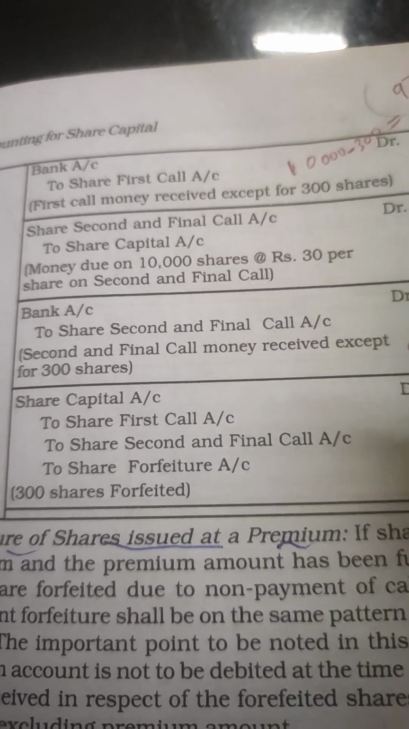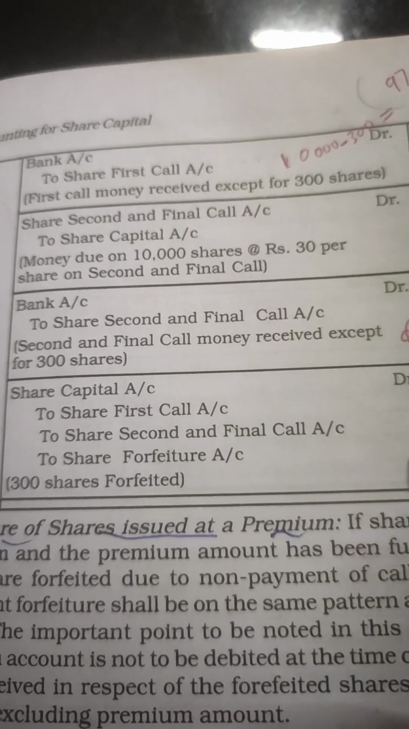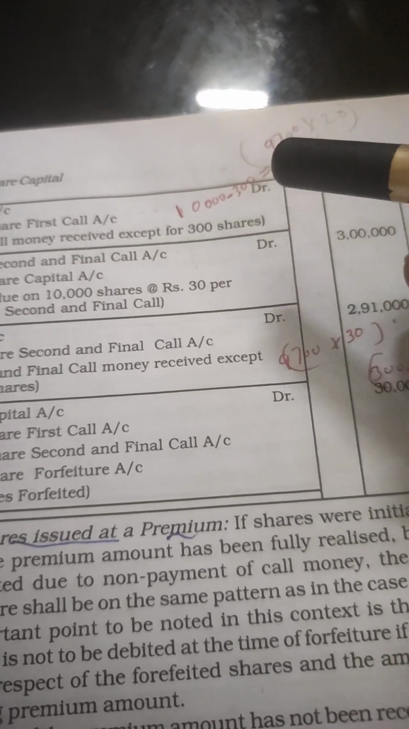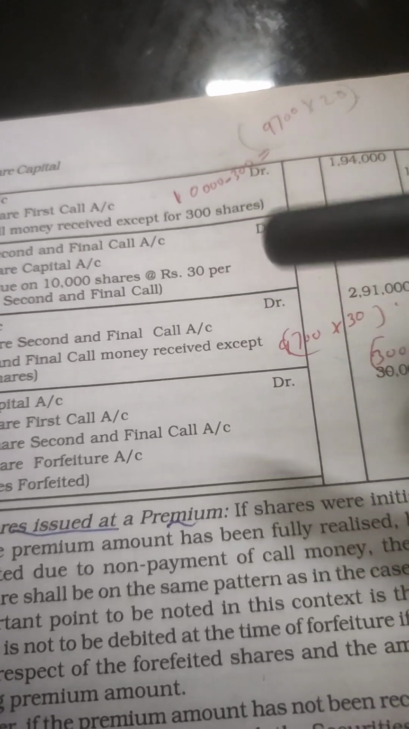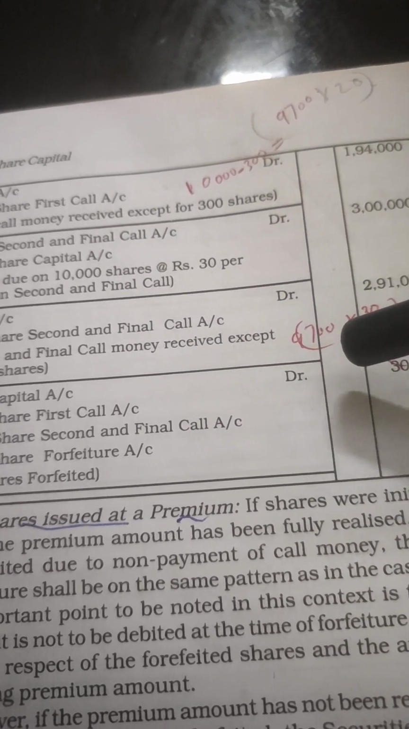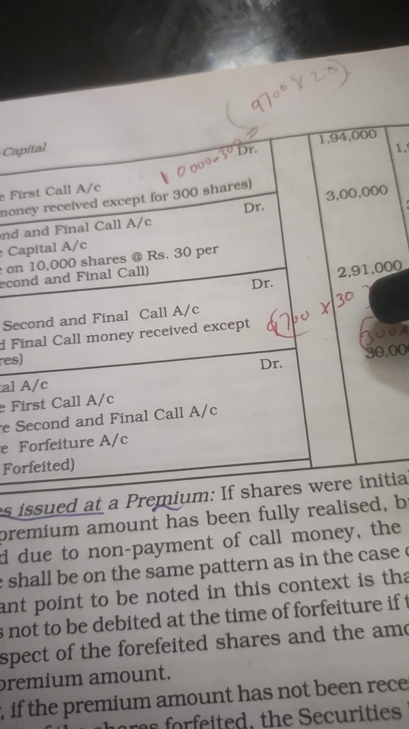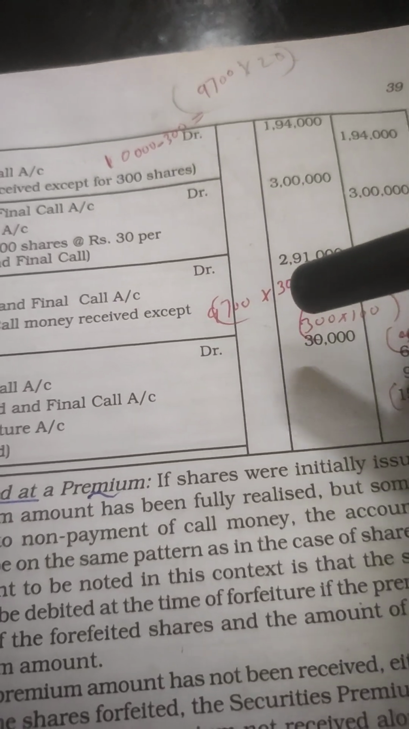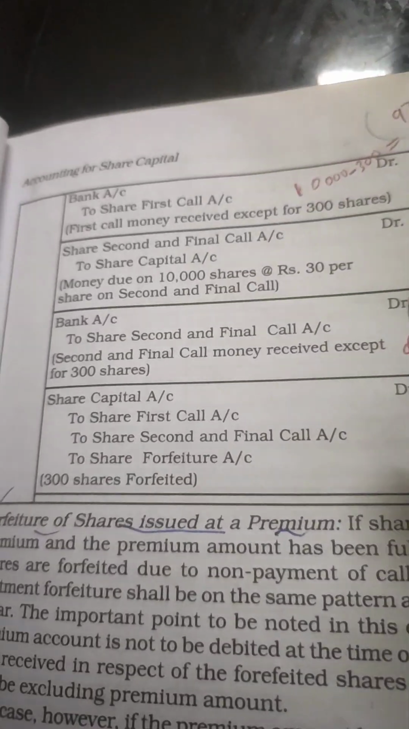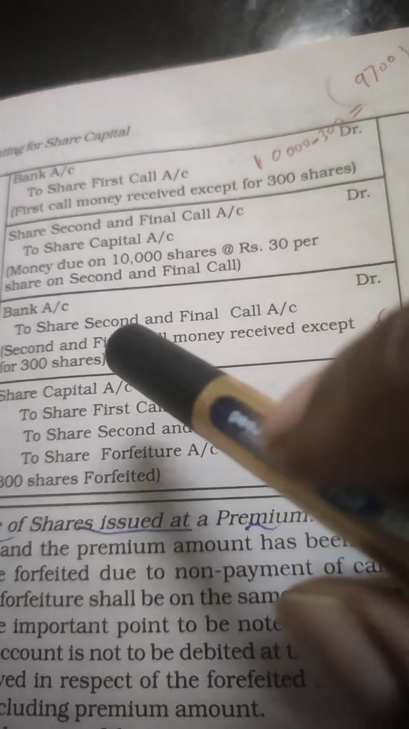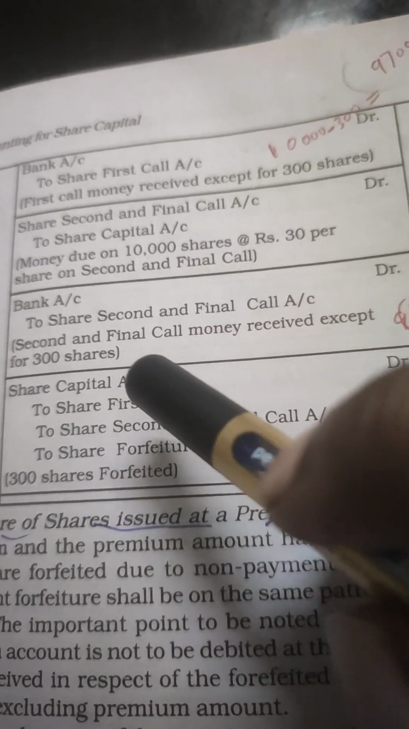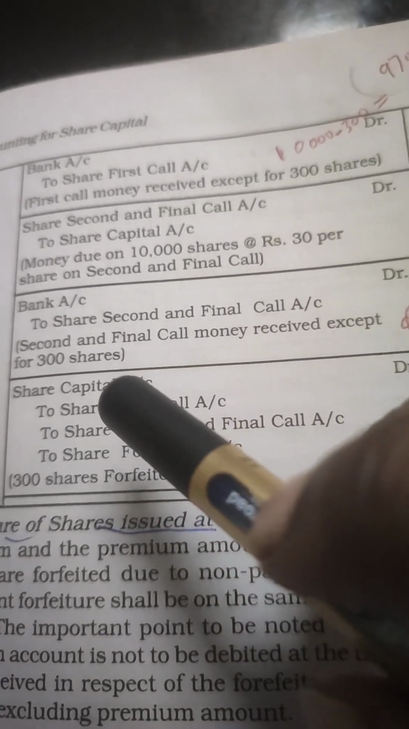Here in the second and final call also, money on 300 shares is not received. So as done in the first call, we have to reduce the 300 from the total number of shares, which gives 9,700 into per share value 30. So the amount will be 2,91,000 debit and 2,91,000 credit. The entry is bank account debited to share second and final call account. Narration is second and final call money received except for 300 shares.